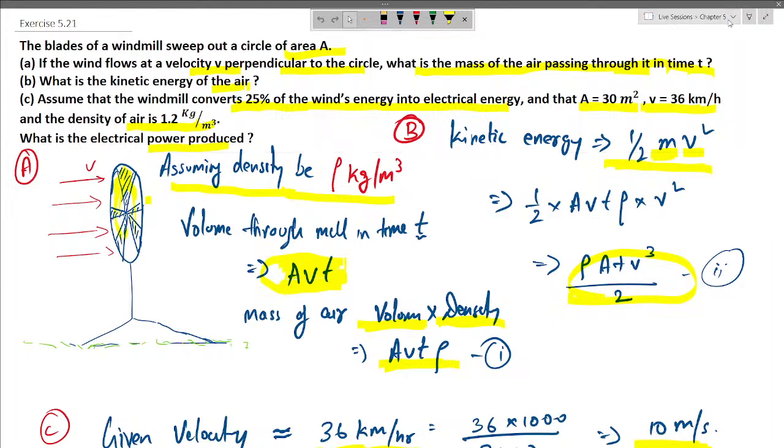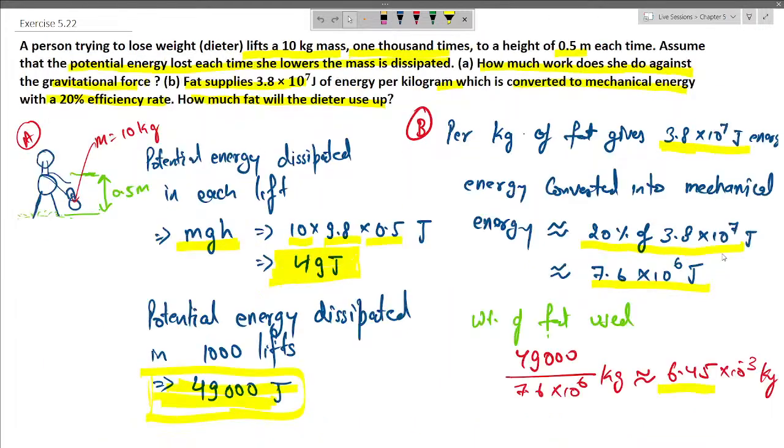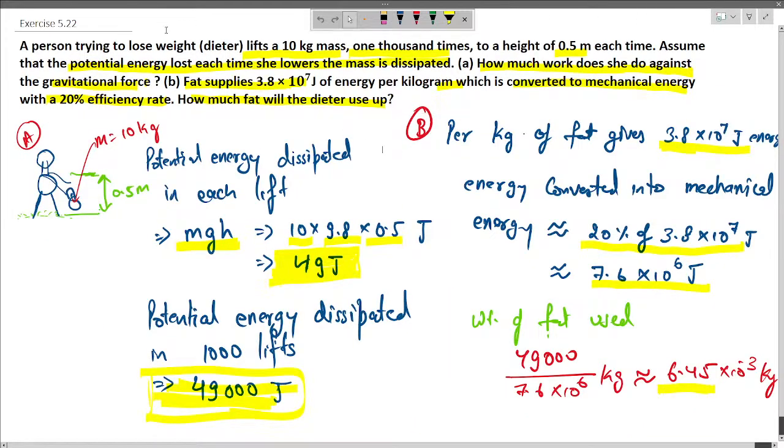Now let's move to the next question. A person trying to lose weight lifts a 10 kg mass 1000 times to a height of 0.5 m each time. Assume the potential energy lost each time he lowers the mass is dissipated. How much work does he do against the gravitational force? Fat supplies 3.8 into 10 to the power 7 joule of energy per kilogram, which is converted into mechanical energy with an efficiency of 20%. How much fat will the dieter use up?